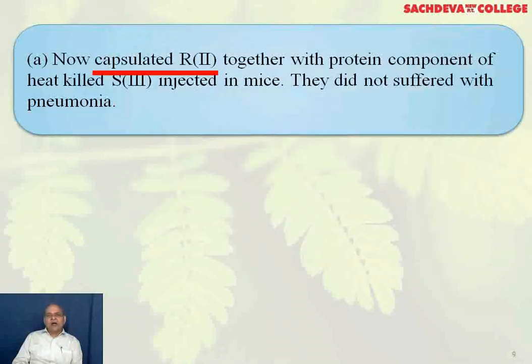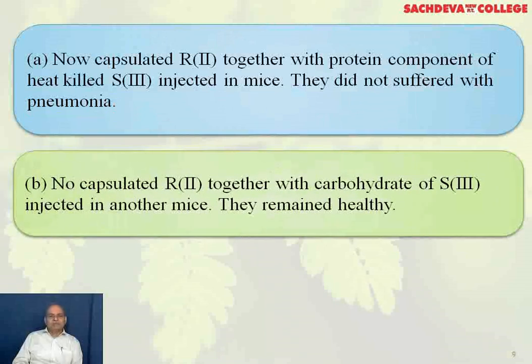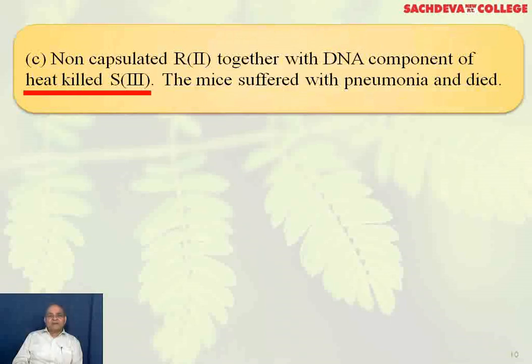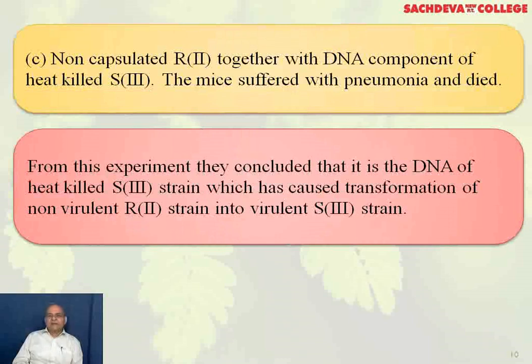Now non-capsulated R2 together with the protein component of heat-killed S3 injected in mice, they did not suffer with pneumonia. Non-capsulated R2 together with carbohydrate of S3 injected in another mice, they remained healthy. Non-capsulated R2 together with the DNA component of the heat-killed S3, the mice suffered with pneumonia and died. From this experiment, they concluded that it is the DNA of the heat-killed S3 strain which has caused transformation of non-virulent R2 strain into virulent S3 strain.